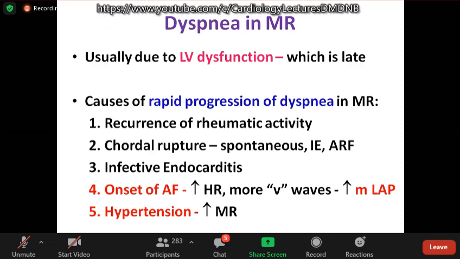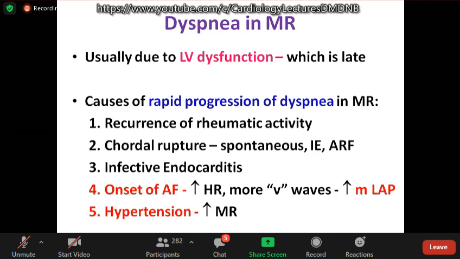Whenever there is rapid progression of dyspnea in MR, think of recurrence of rheumatic activity in children or rupture causing severe MR. It may be spontaneous or in infective endocarditis and sometimes in acute rheumatic fever. Infective endocarditis can cause acute worsening. Another important thing is onset of atrial fibrillation. With increase in the heart rate, there are more V waves causing elevation in the mean left atrial pressure.